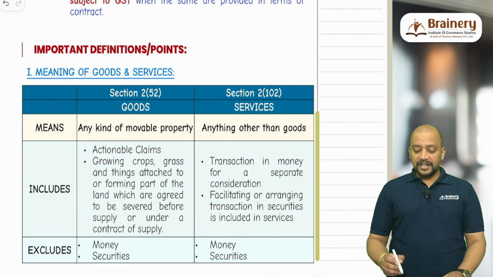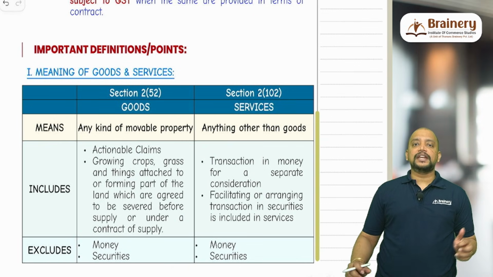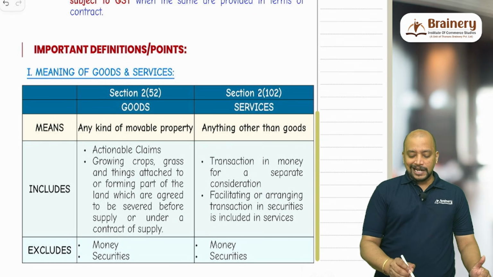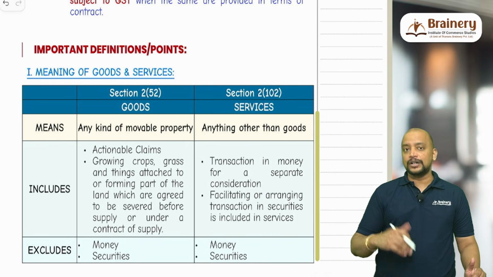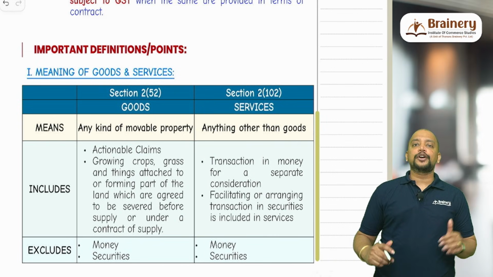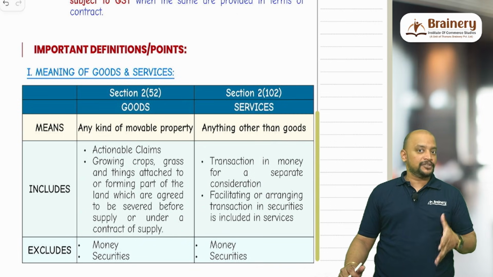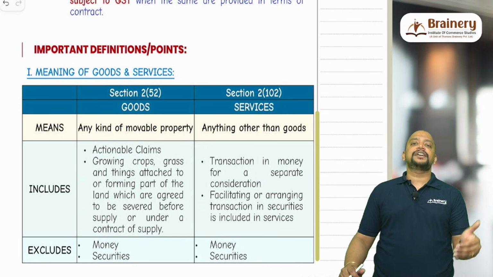Let's see some important definitions or points. The first one is the meaning of goods. Goods is defined under section 2 clause 52. Goods means any kind of movable property. So every movable property will come under goods, and goods includes actionable claims, growing crops, or things attached to or forming part of earth which are agreed to be severed under a contract of supply.